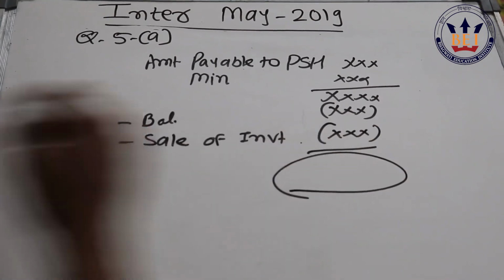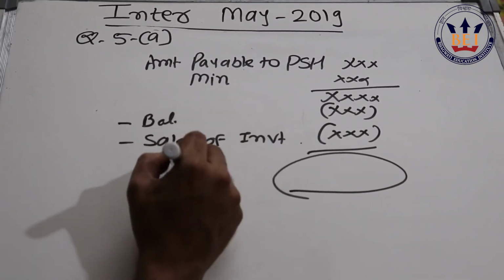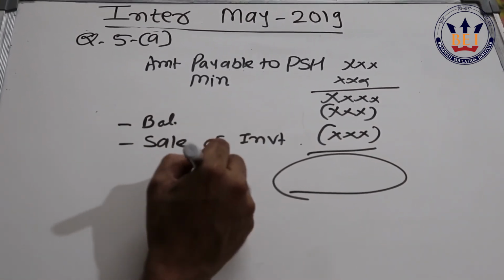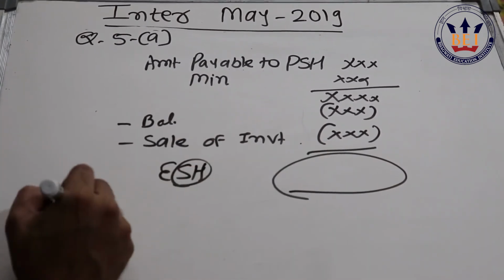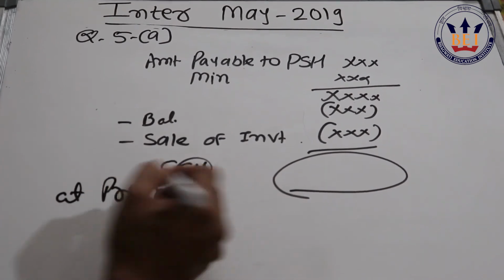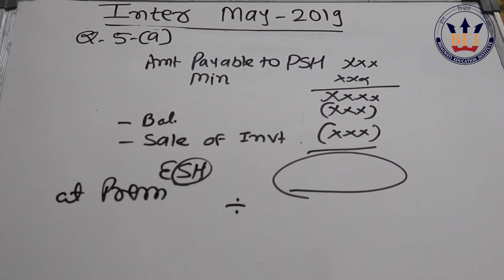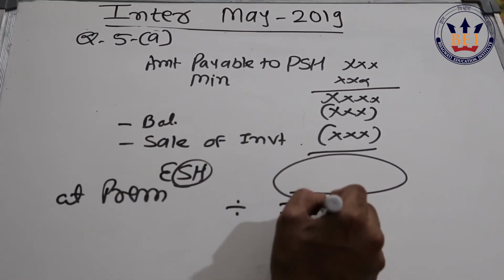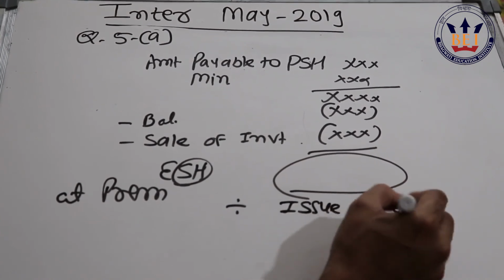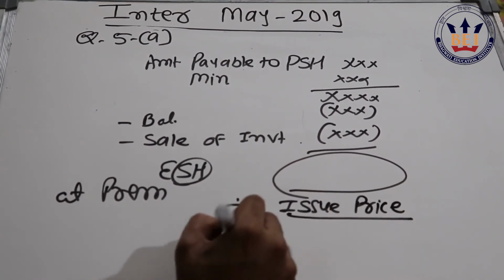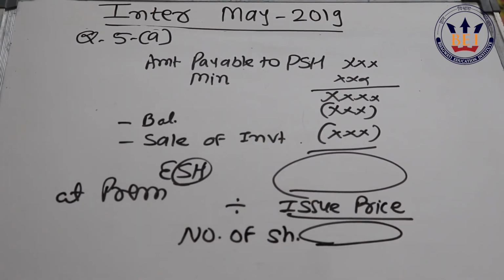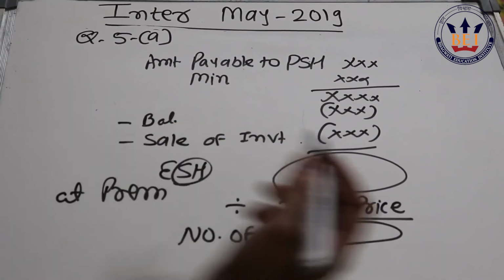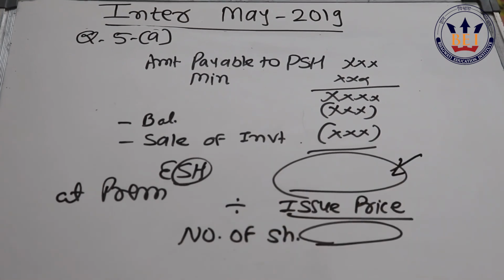Now the balancing amount is supposed to be fulfilled by way of issuing equity shares. How are we issuing equity shares? We are issuing equity shares at premium. So in order to find out the number of shares, we divide it by the issue price and you will get the number of shares. So this will solve your problem of the amount.